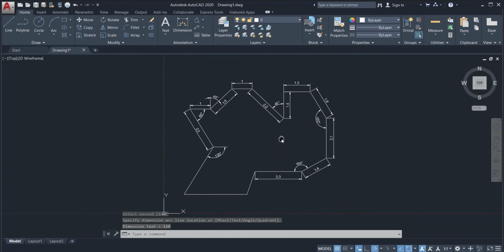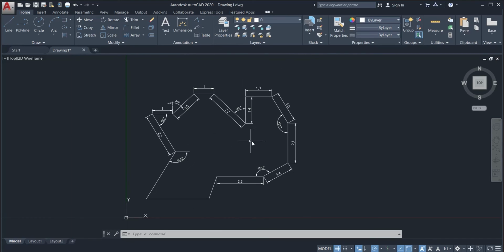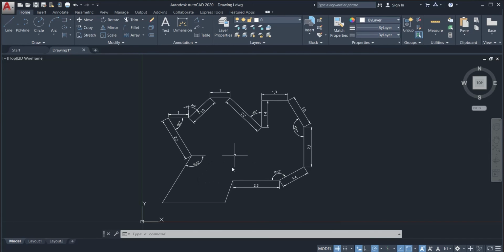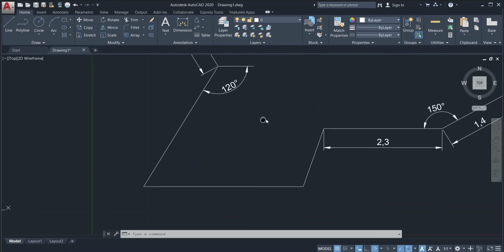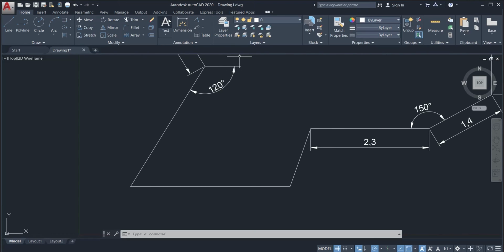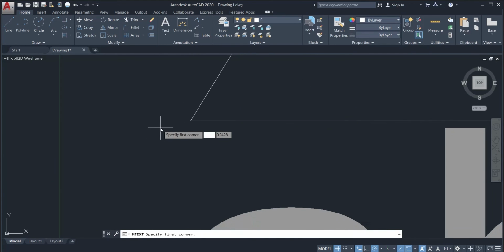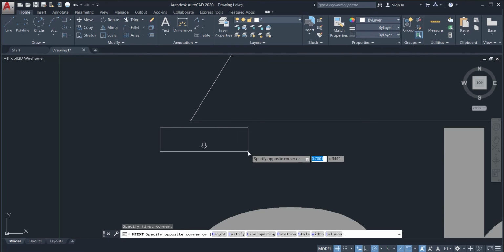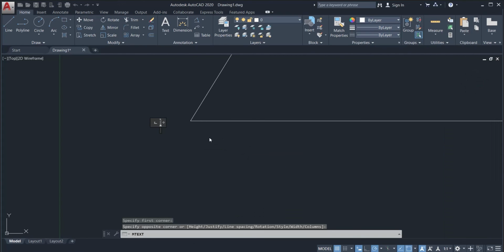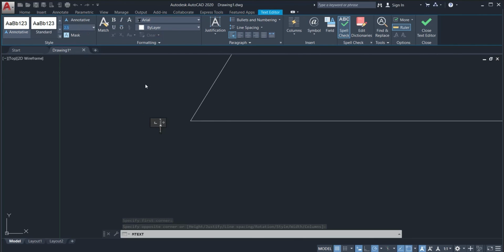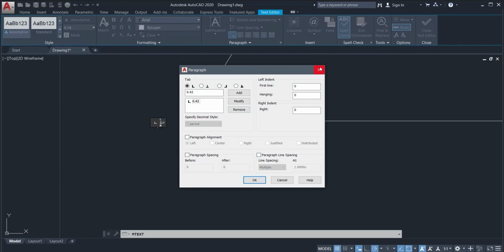As you can see, we're done with inserting the dimensions of the lines and the angles. The last thing that we have to add is the coordinates of the 3 points. In this part, we will be using the text command and we will be clicking on this. We will be placing it here and we're just going to specify the space we want it to be in. Now, I have to change the font size. I prefer it to be 0.14 so it can complement the font size of the other dimensions in the figure. Just click Enter and type the coordinates.